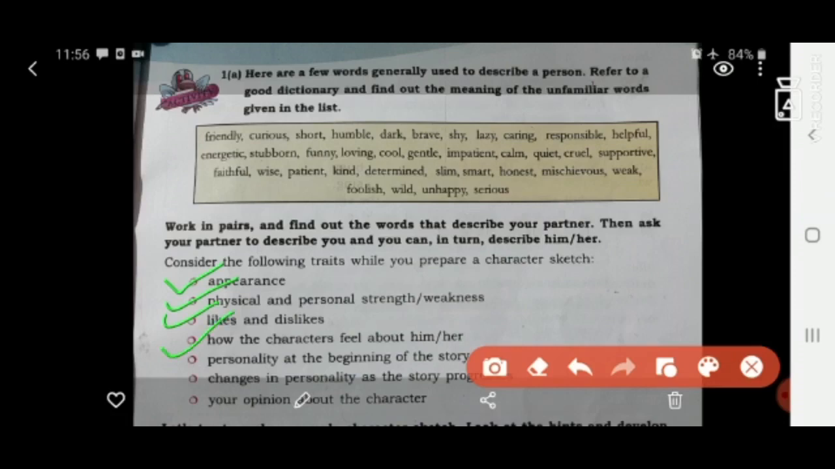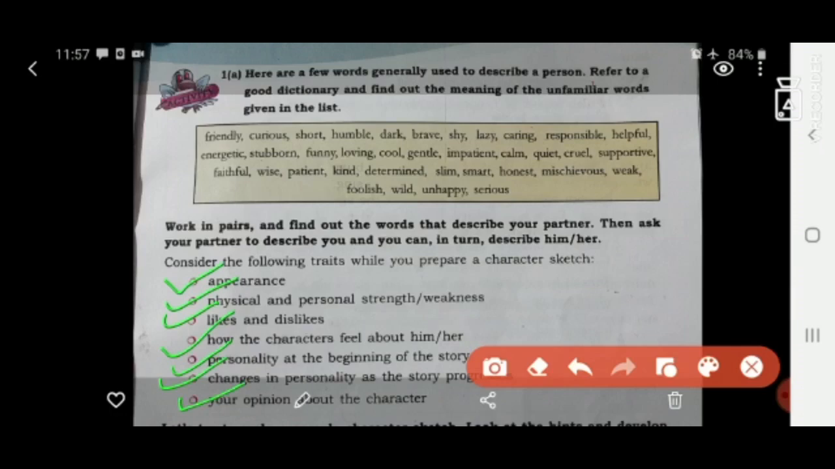And the next one, how the other characters feel about him or her, and how do the people feel about him. എങ്ങനെയാണ് മറ്റുള്ളവർക്ക് അവനെ തോന്നുന്നത്? You may mention that too. And the next one, the personality at the beginning of the story. How was he at the starting or the beginning? എങ്ങനെയുള്ള ആളായിരുന്നു തുടക്കത്തിൽ അവൻ? And the next one, changes that occur in the personality as the story progresses. And how was he now? ഇപ്പോൾ അവൻ എങ്ങനെയുണ്ട്? Is there any change in the personality? Then you may mention that too.